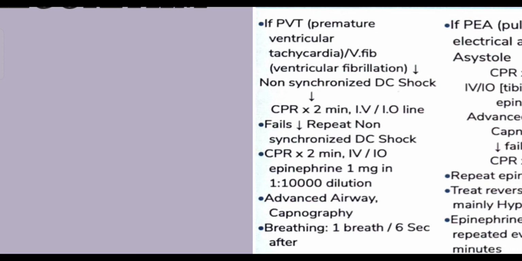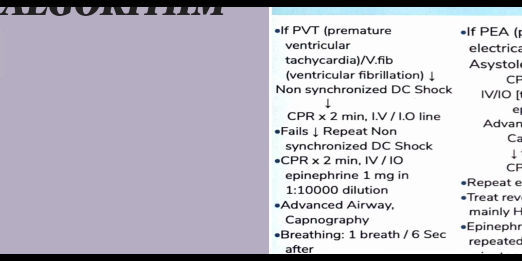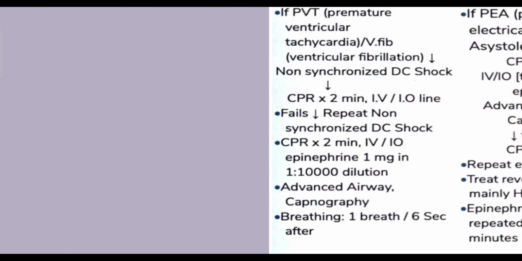So I want to ensure blood supply to the important vital centers in the body. I will instruct my team member not to look at the monitor and check for response. Rather, he is supposed to give another 2 minutes of high quality chest compression to the person to ensure blood supply to vital organs, especially the brain. Another team member will be instructed here to obtain an intravenous or an intraosseous access, which should be taken as close to the heart as possible.